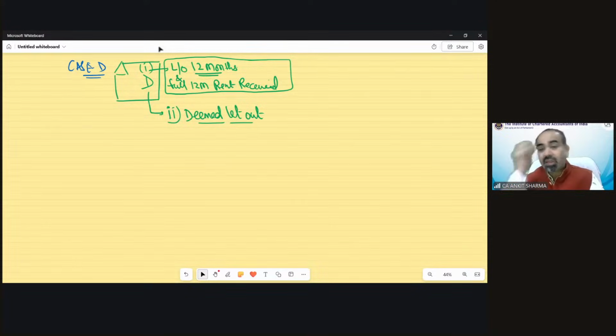Tiwari Radhesham is saying, sir, if construction is not completed within 5 years, then the deduction would remain a maximum of 30,000 if that property is self-occupied or vacant. But if that property is let out, then as much interest as you want, you can claim. No restriction on that.